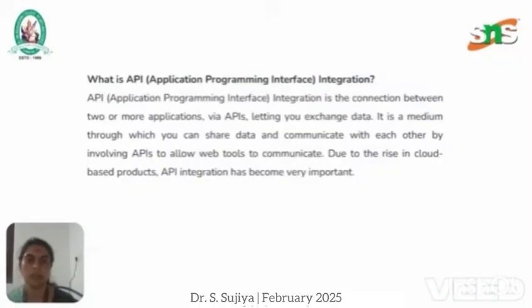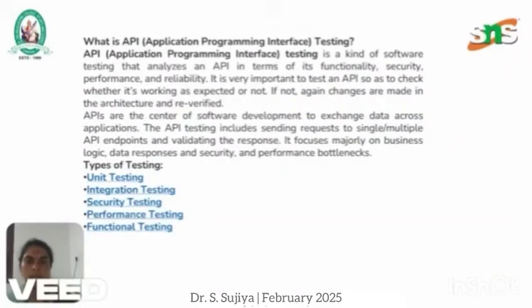What is API integration? It is a connection between two or more applications via API, letting them exchange data. It is a medium through which you can share data and communicate with each other, involving APIs to allow web tools to communicate. And what is API testing? Like software testing, API testing also undergoes various types of tests such as unit test, integration test, security test, performance test, and functional test, before exchanging data across applications.